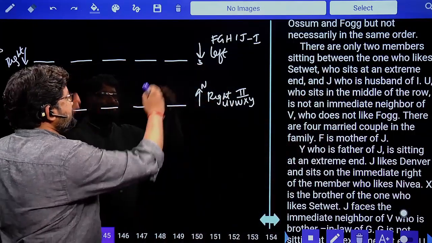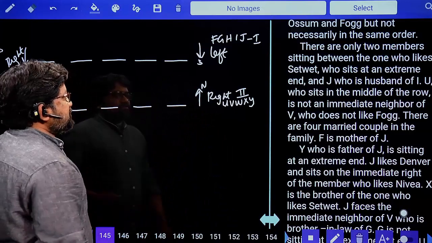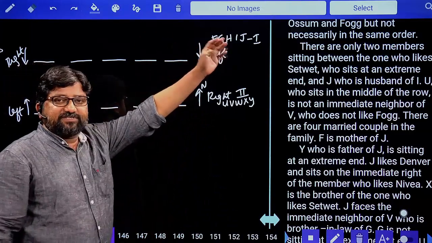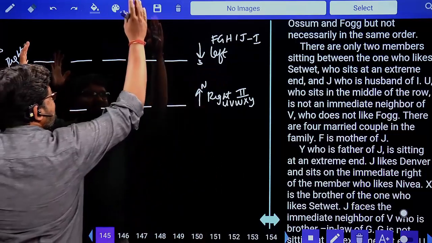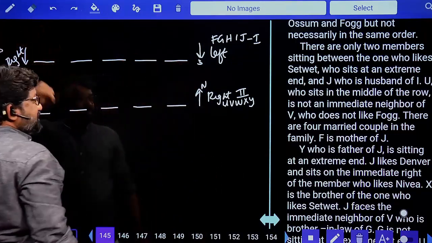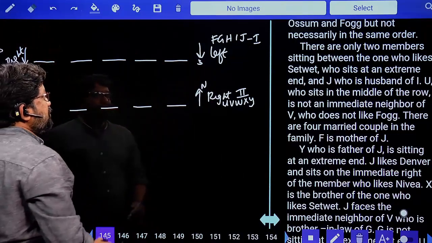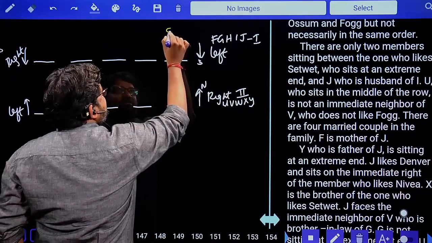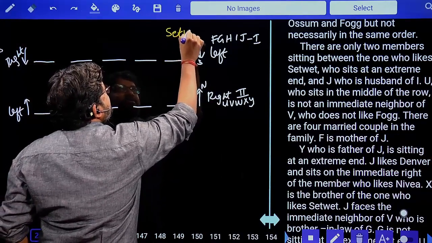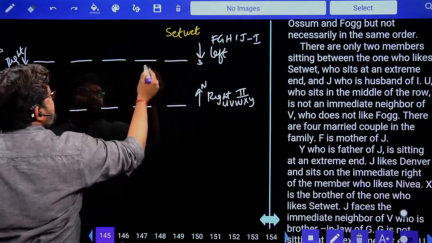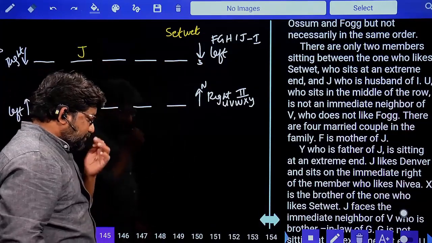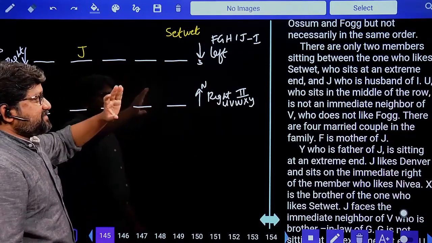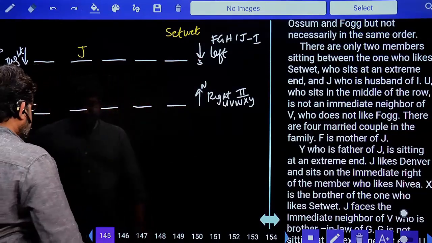So there are two persons sitting between Set Wet, who is sitting at the extreme end, and J. So between Set Wet and J there is a gap of two persons. What should I do? J is obviously facing south, so Set Wet will also be in the south row. So the extreme end, and shall I go for the left hand or the right hand? For this we are not sure. So I'll just try my luck by taking it in this place. Set Wet, two persons, and this is J. There are two persons sitting between Set Wet and J. J is the husband of I.